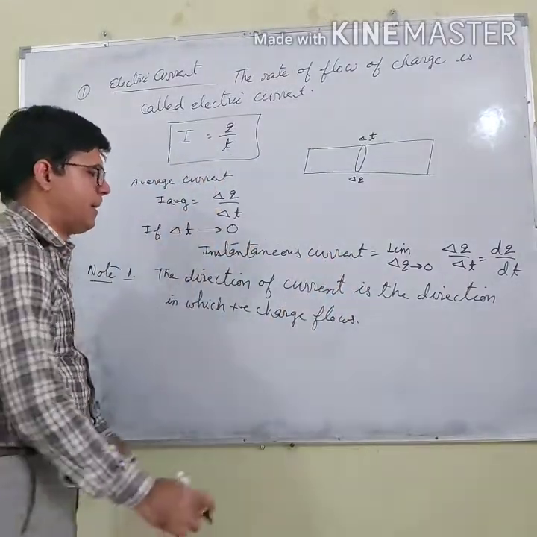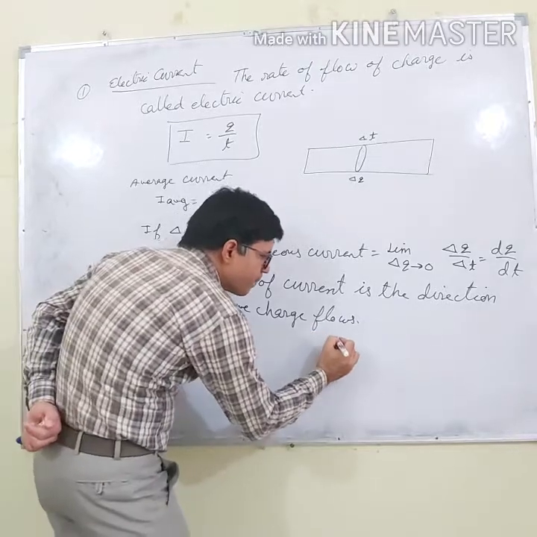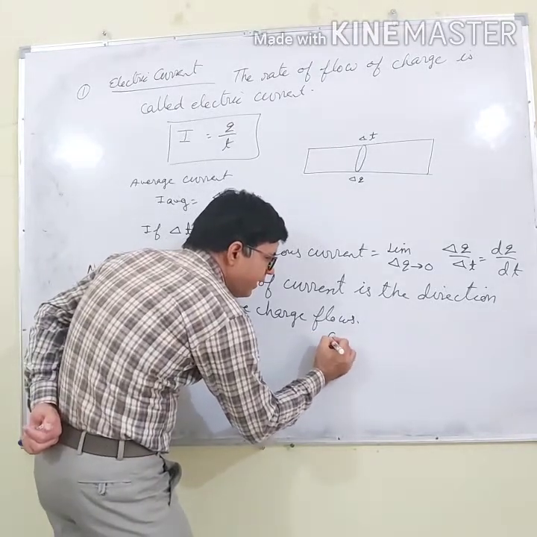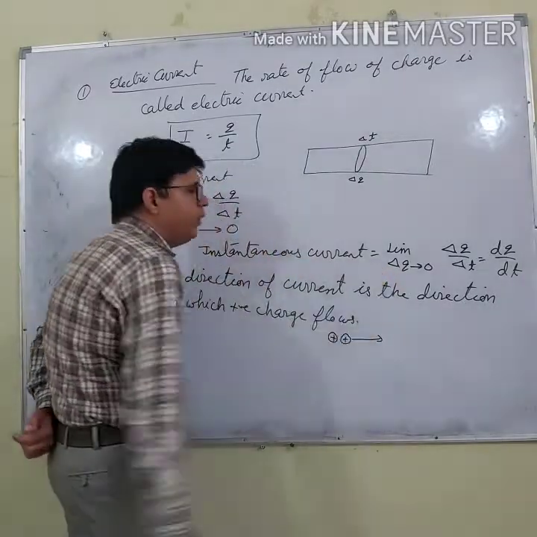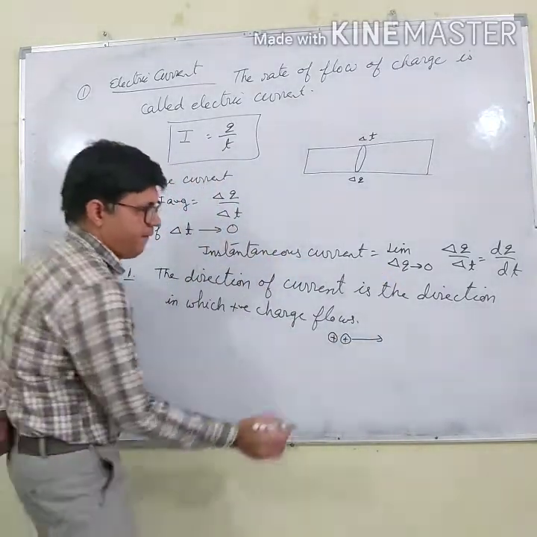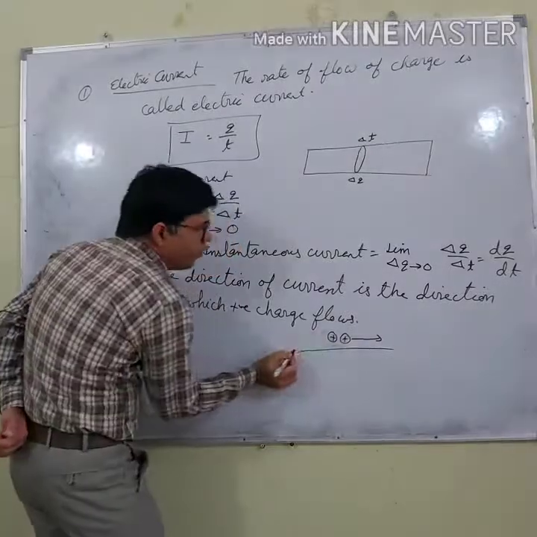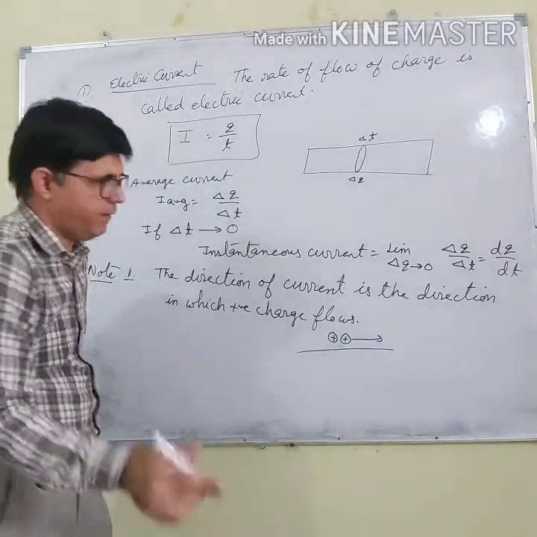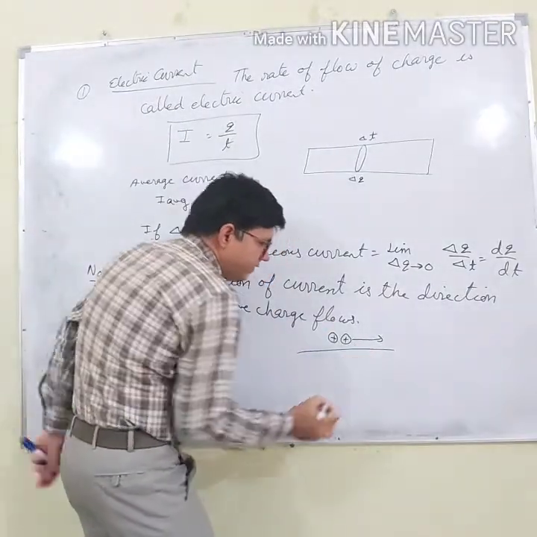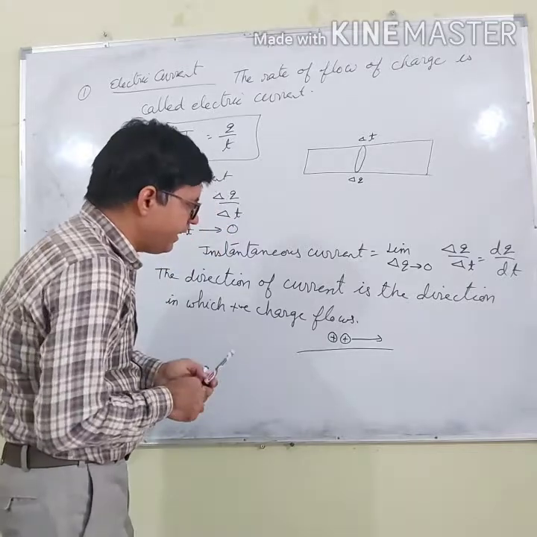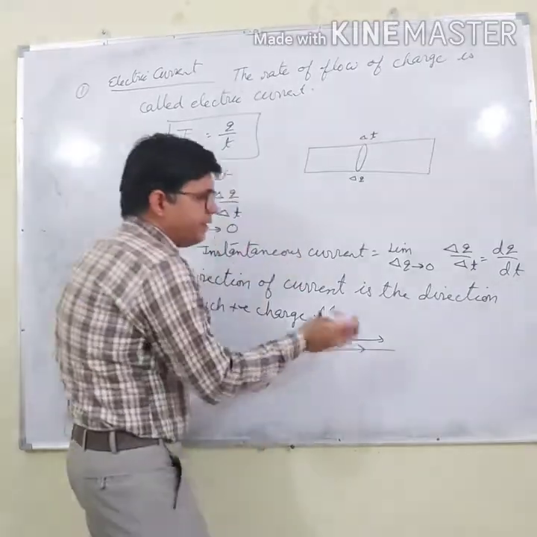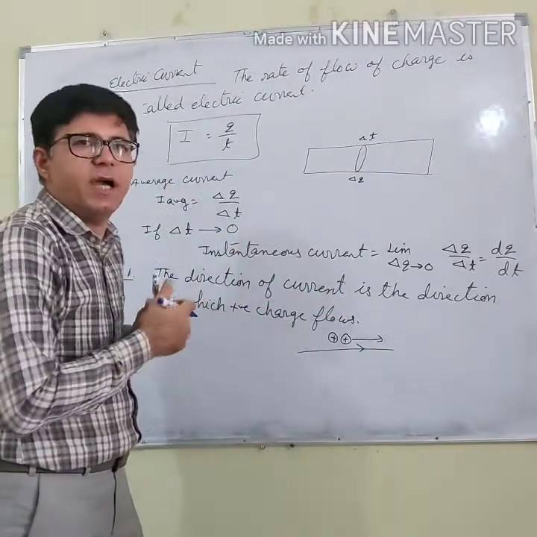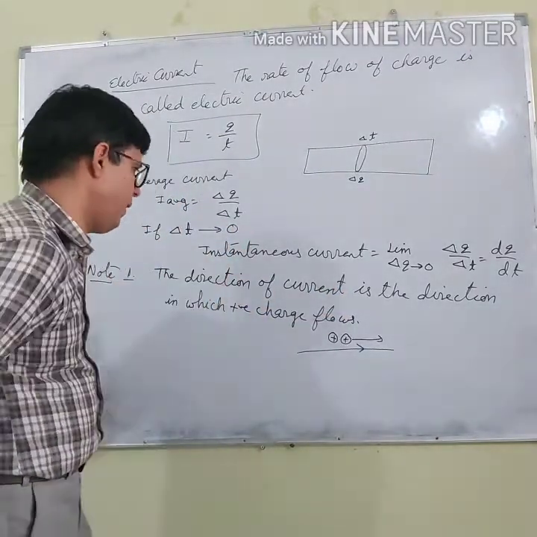What does it mean? Let us say this is the material and positive charge is flowing in this direction, and this is the wire through which this positive charge is flowing. Then I will say that the direction of current is the direction in which the positive charge is flowing.